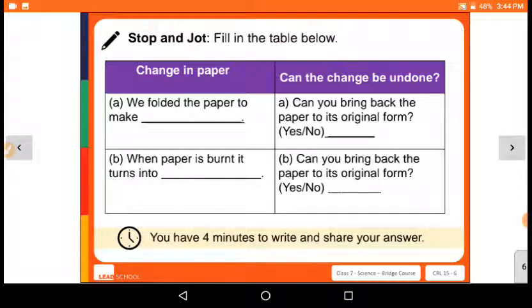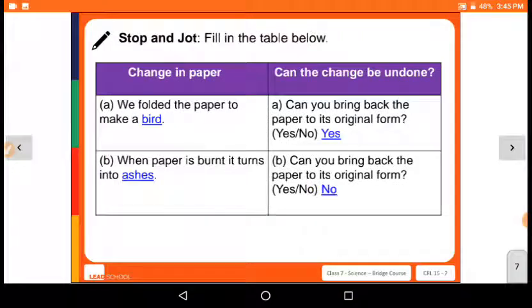So, can the change be done or undone? Yes, it can be undone. Now, second: when paper is burnt, it turns into ashes, right? So can the change be undone? Can we bring back the paper to its original form? No, we can't bring the paper back to its original form.